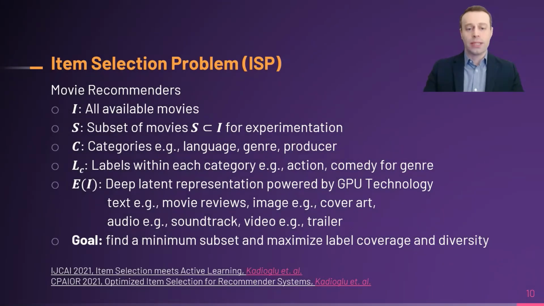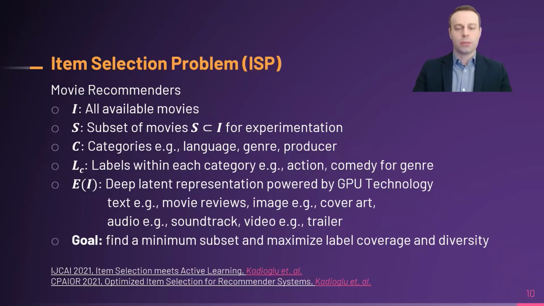Now, to be more precise, if we bring this together, here are the main ingredients of the item selection problem. A more formal description can be found in our papers. We have a set of items I, and what we are interested in is a subset of items S for experimentation. As we have seen in the example, there are different categories C, and within each category there are different labels L. Now we can use this metadata to create deep latent representations of item embeddings, taking advantage of GPUs.